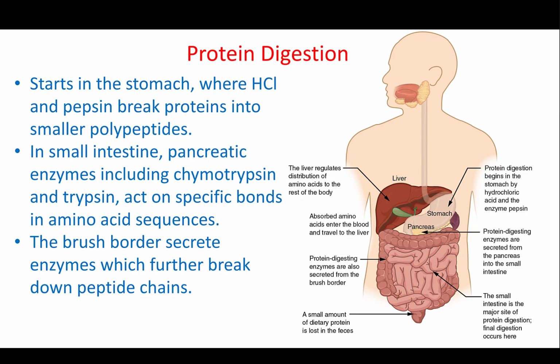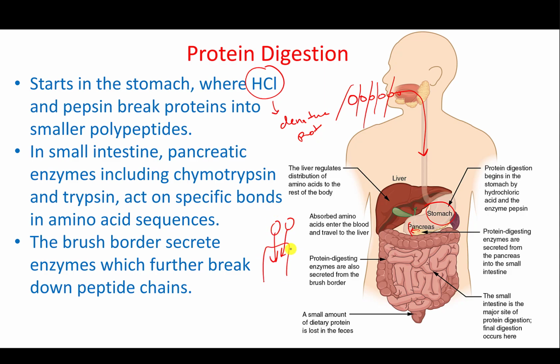The proteins will pass through the mouth all the way to the stomach, and that is where the start of protein digestion will occur. Why? Because mainly the HCl will denature the proteins, so it will cause them to lose their 3D structure. So now we get them into a sequence of amino acids. The pepsin from the stomach will start to break those chains of amino acids, and this will progress into the duodenum. From the duodenum, we said we have the pancreatic juice that will secrete trypsin and chymotrypsin. Those will further break down those chains of amino acids into single amino acids, and that is what will get absorbed by the cells, the single amino acids.